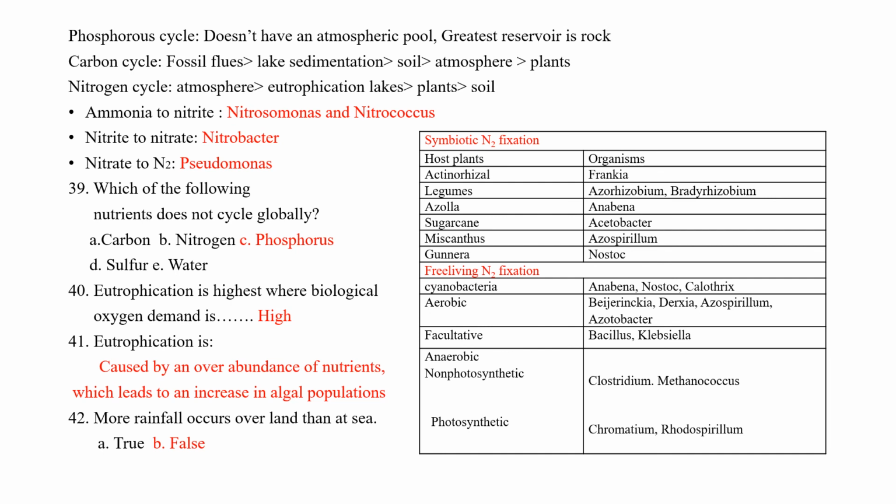Eutrophication is highest where biological oxygen demand is high. Eutrophication is caused by an overabundance of nutrients which lead to an increase in algal population. The statement that more rainfall occurs over land than at sea is false.